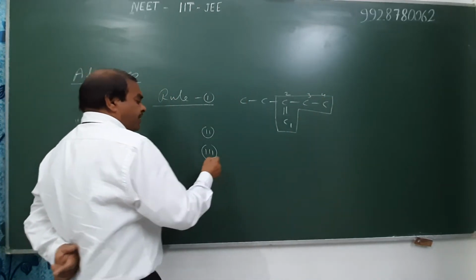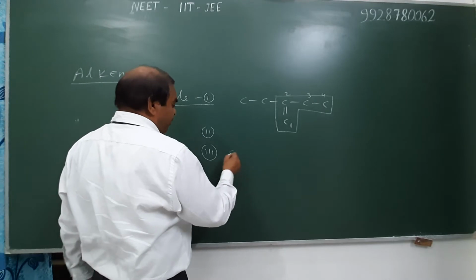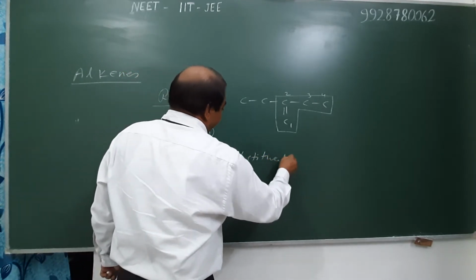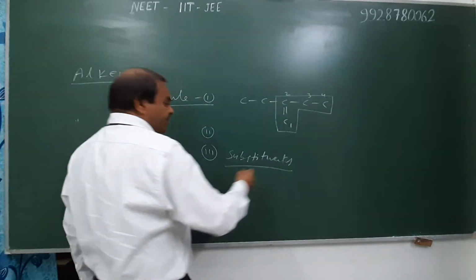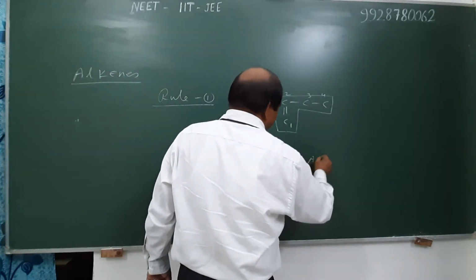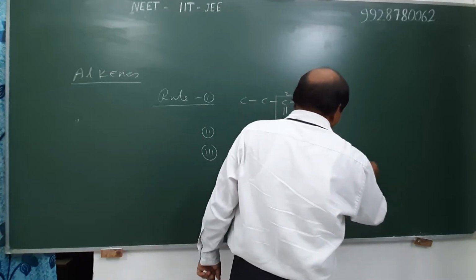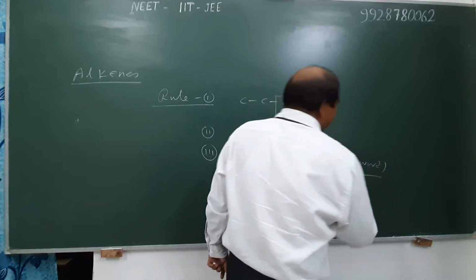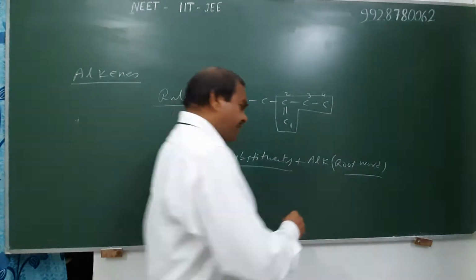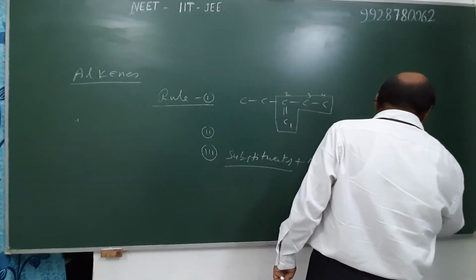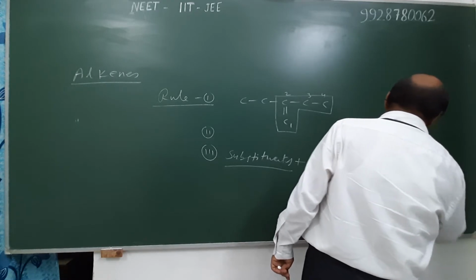Rule third, order of naming. We write the name of substituent alphabetically, then we write alk or root word. Root word means number of carbon atoms in the principal chain, and finally we use the suffix of alkene, and the suffix of alkene is ene.